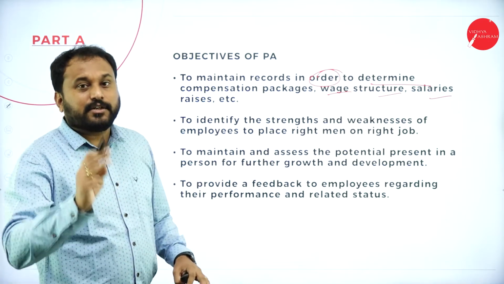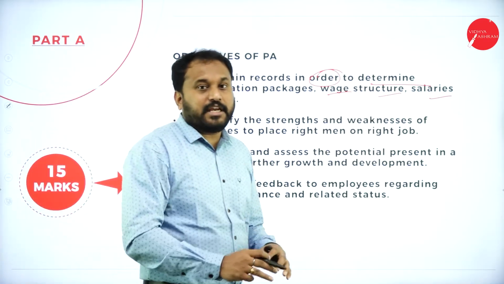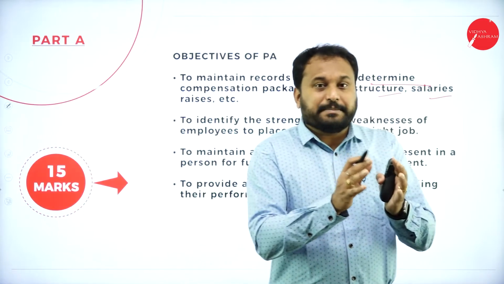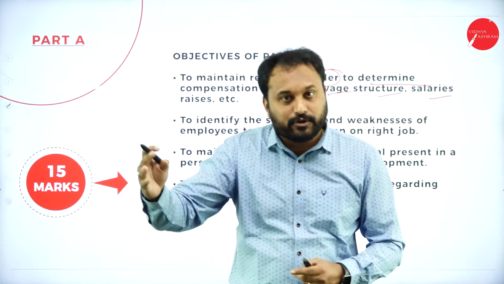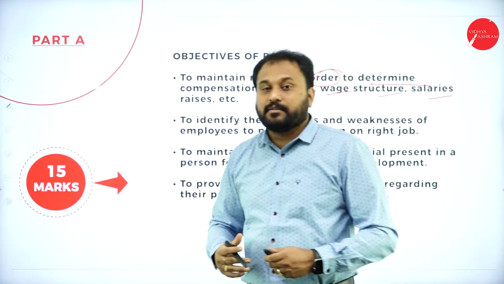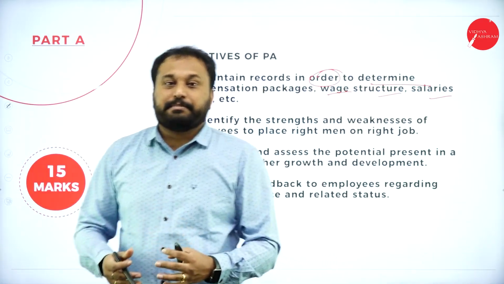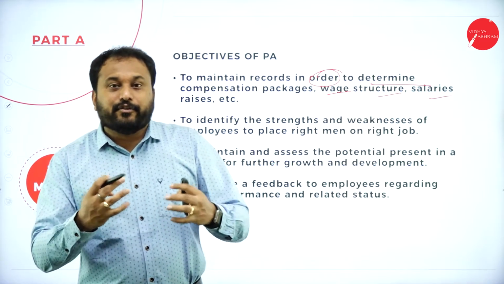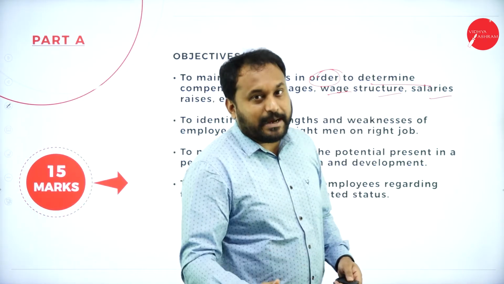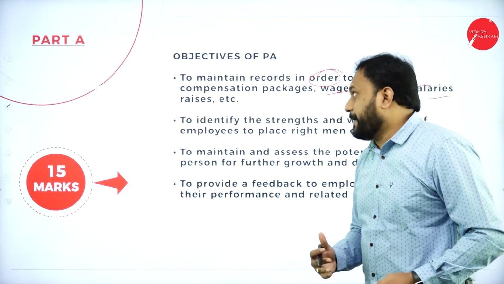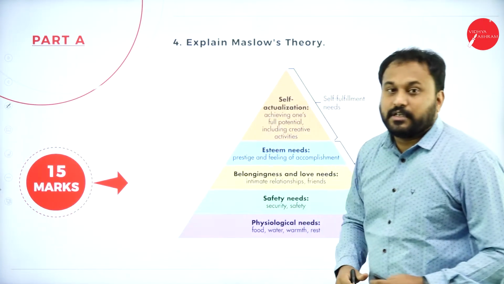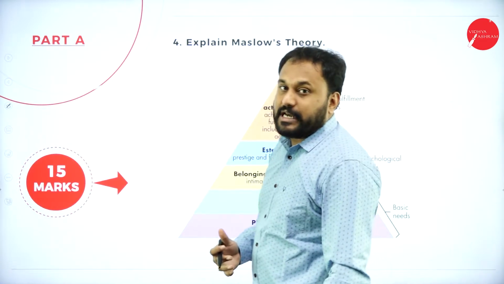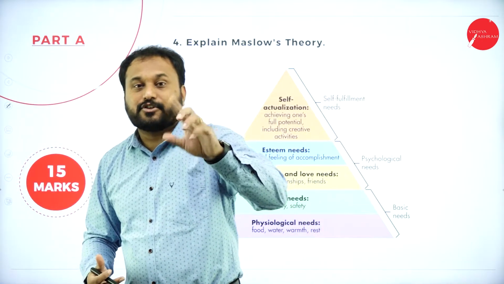That means the third question in HRM3 will be from the performance appraisal chapter 3 or performance appraisal method chapter 4. Now you get to know a concept, how the question papers are prepared. So the fourth question would be from which chapter? That is from the 5th chapter. Now when you go with the objectives all done, let's go with the fourth question. The fourth question is from which chapter? That is from the 5th chapter, that is called motivation.